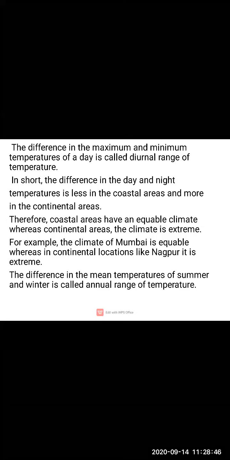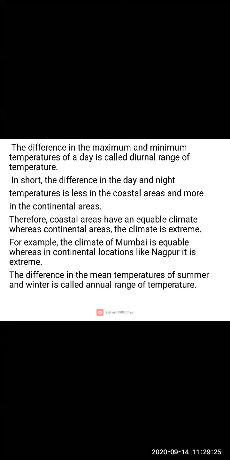Equable climate means what? Where they experience the same climatic condition throughout the day and night. But whereas in continental areas, what happens? The climate is extreme. See, when we are discussing a place like Nagpur, what happens over there? During summer the temperature is extreme. During winter again the temperature is extreme. During the summer season the temperature actually goes up to 47 and 48 degrees Celsius.